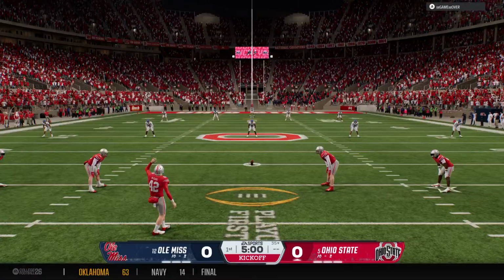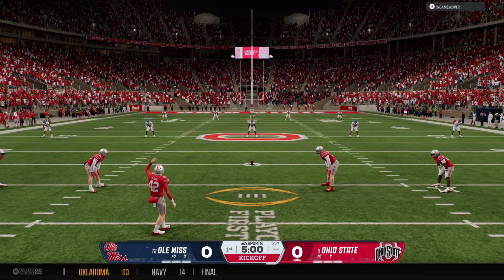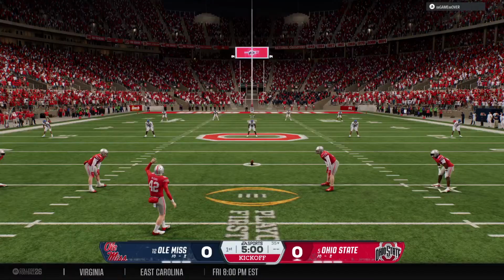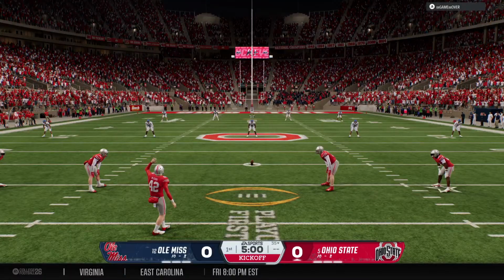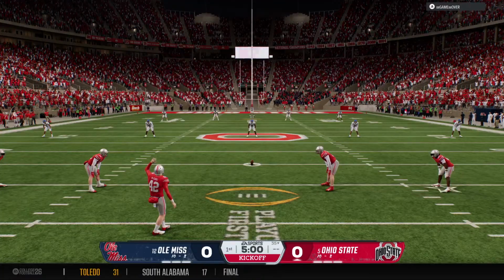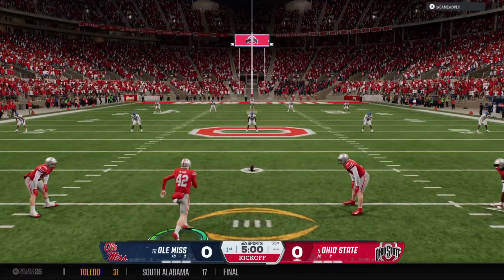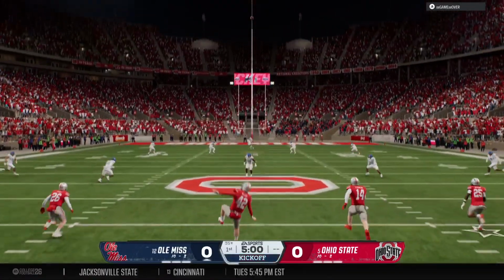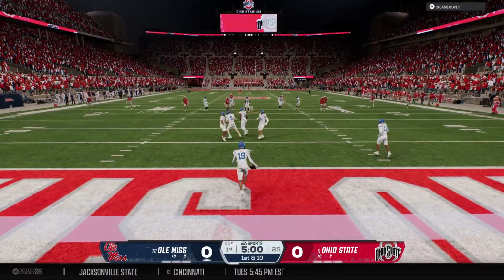The kickoff team is out there, and here we go. The college football playoff about to get underway. And it comes out to the 25.